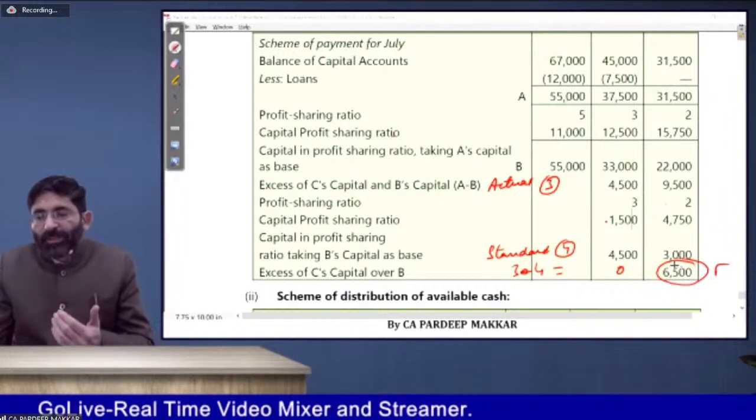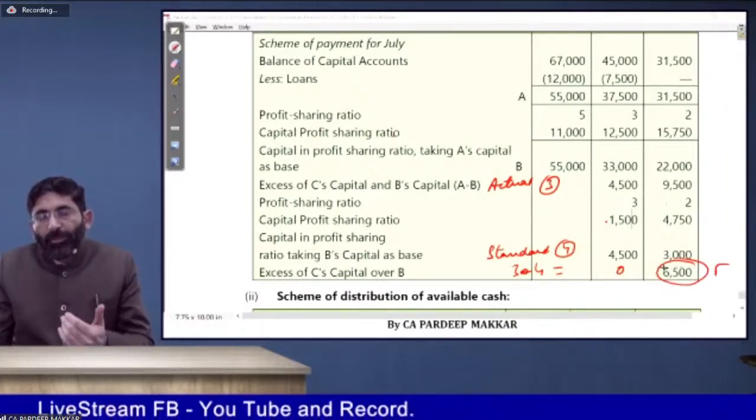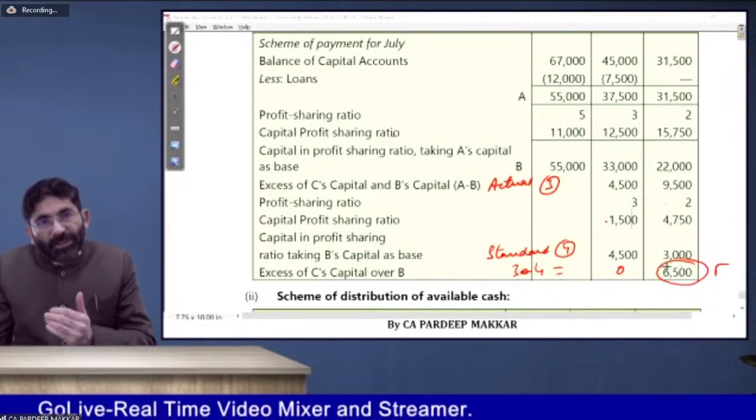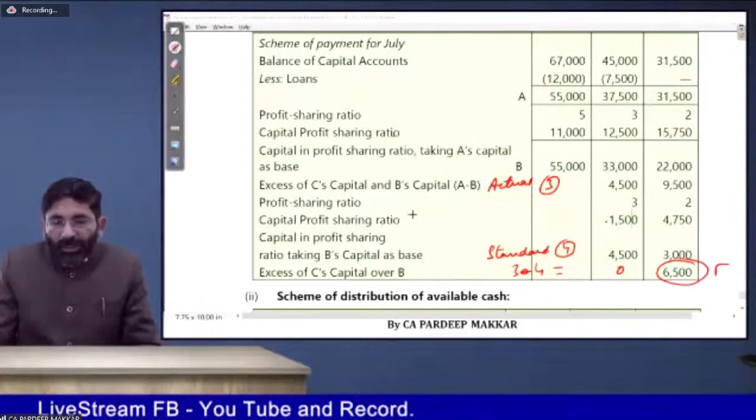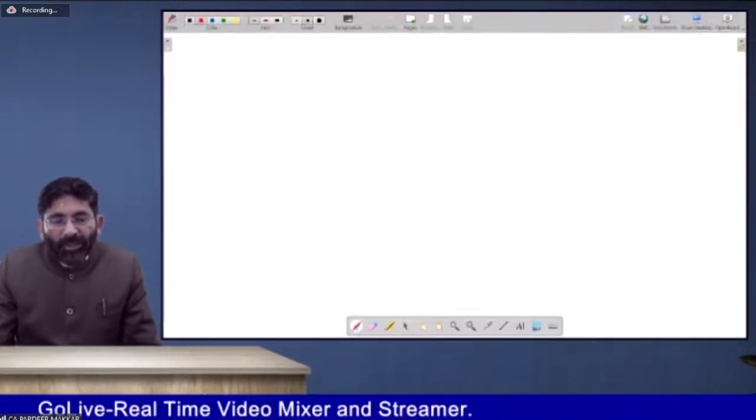If it is 8,000, even then we have to pay C 6,500. Balance 1,500 will be paid first when the next amount is realized. So you should understand the concept, this is meant for while making the payment. This is a final thing.